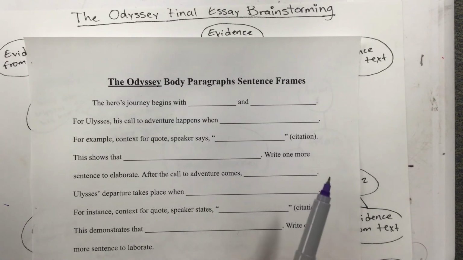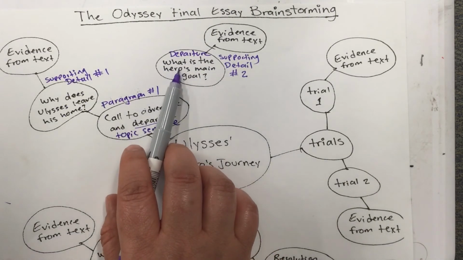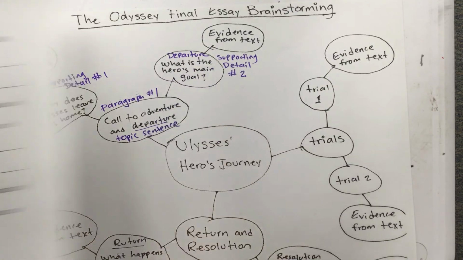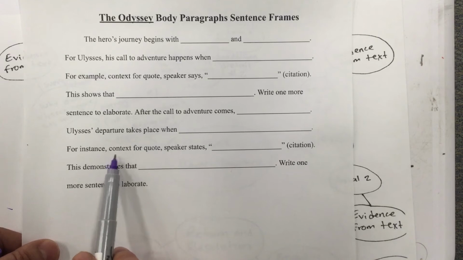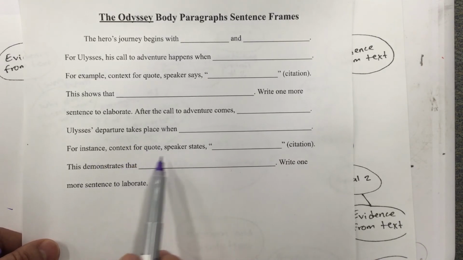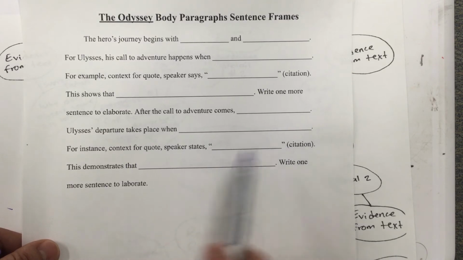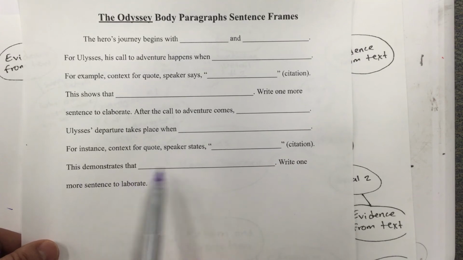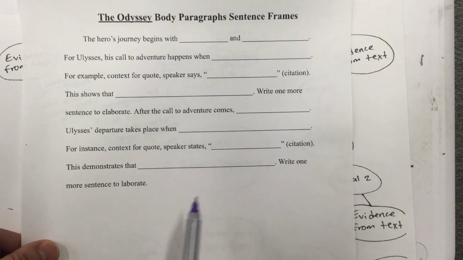Then you move on to the evidence. So you have your supporting detail. Now you need to prove it. You need to give me the evidence. So then you move on to here. For instance, context for the quote, explain what is happening in that section of the story, and then who is the speaker, who is the one saying that, give me the quote, cite it, and then you explain what the quote means in 2 sentences, and then you have to write the concluding sentence by yourself.